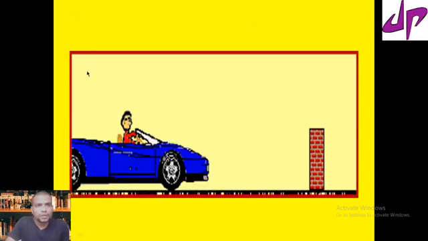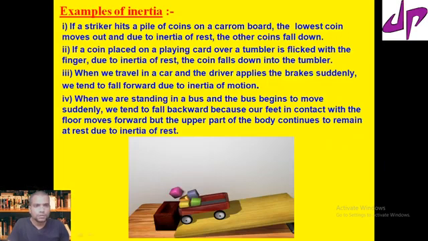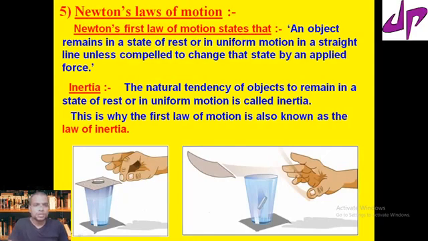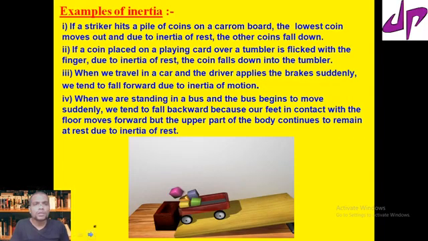Take the second point. If a coin placed on a playing card over a tumbler is flicked with the finger. That's the example we discussed here. If the coin is kept on the tumbler and we flick the card, what happens? The coin falls into the glass. That is because of the inertia due to rest.